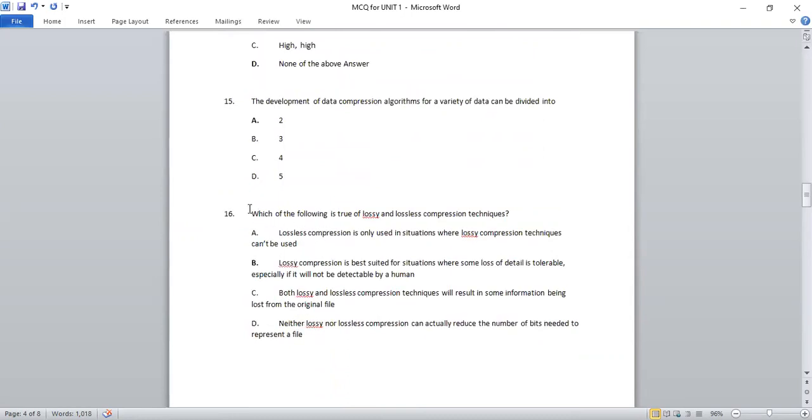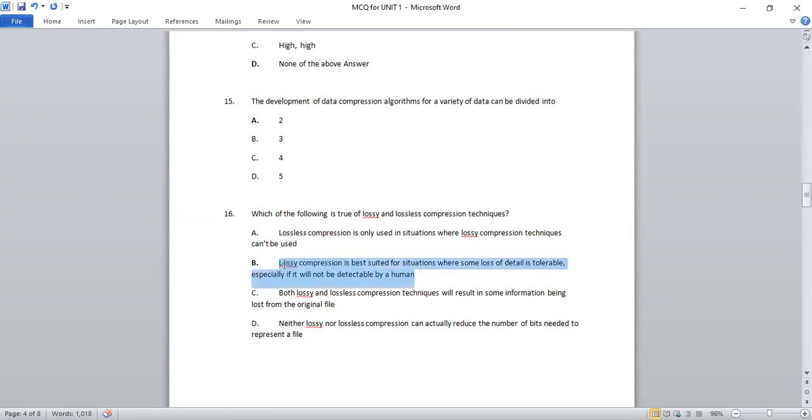Next question, which of the following is true of lossy and lossless compression techniques? The first option given is, lossless compression is only used in situations where lossy compression techniques can't be used. Second option, lossy compression is best suited for situations where some loss of detail is tolerable, especially if it is not detectable by a human.